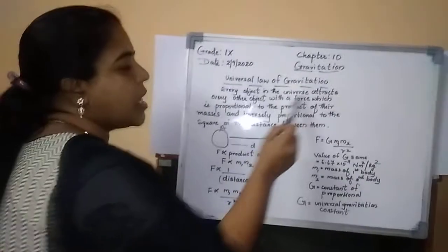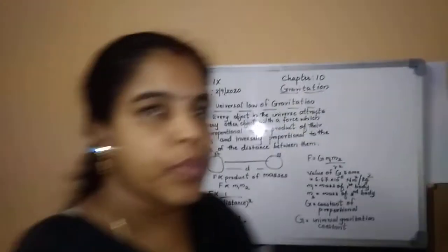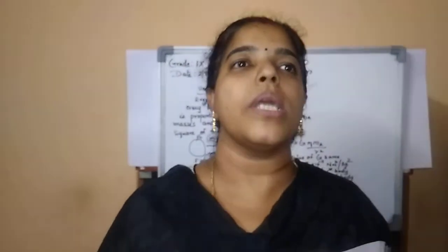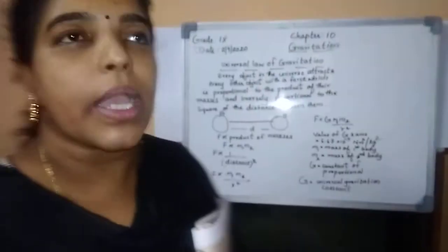Every object in the universe, even I am standing here due to gravity. You are sitting there due to gravity. If I throw the ball, it comes down due to gravity. All of these are visible effects of the force of gravity.